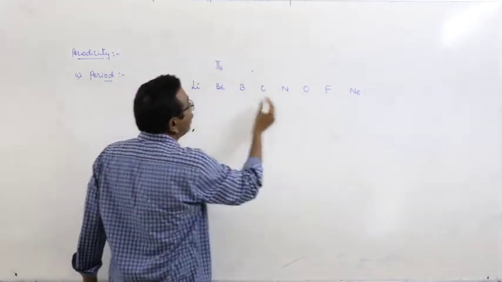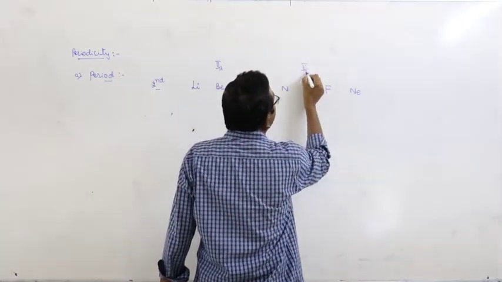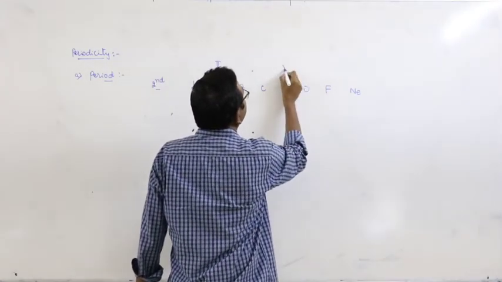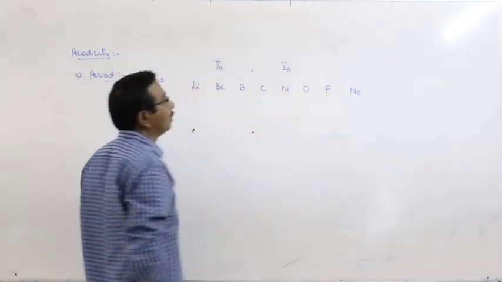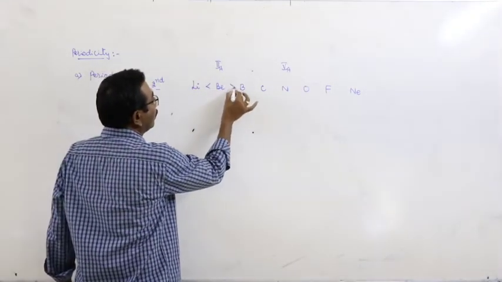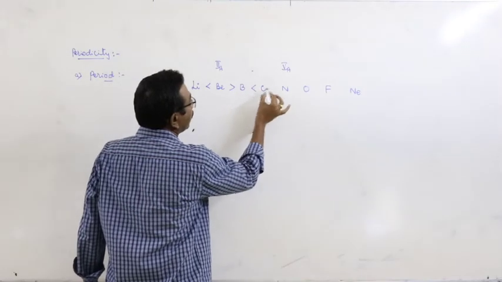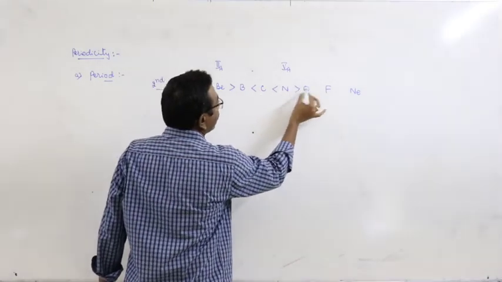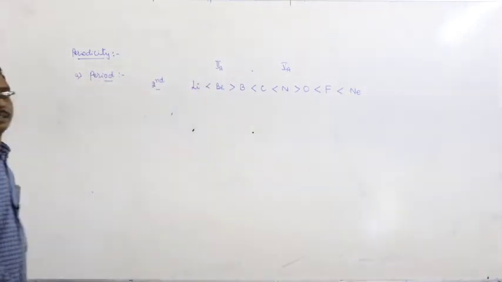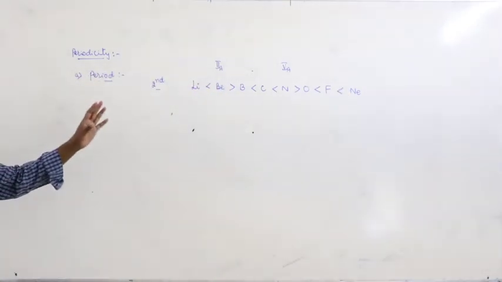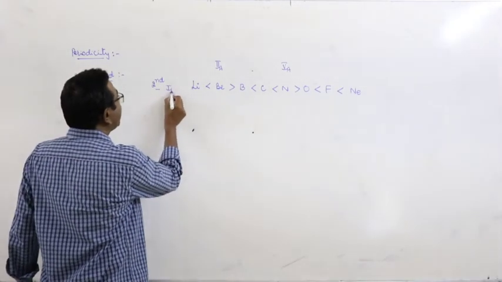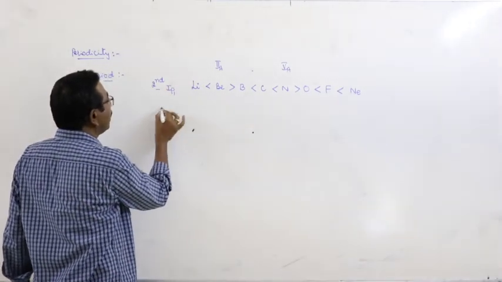at second A group elements and fifth A group elements. What about the order? This is the order of the ionization potential across the period. This is the first ionization potential of second period elements.